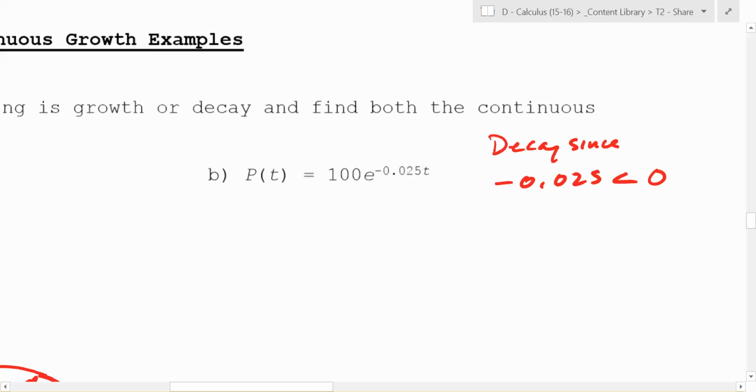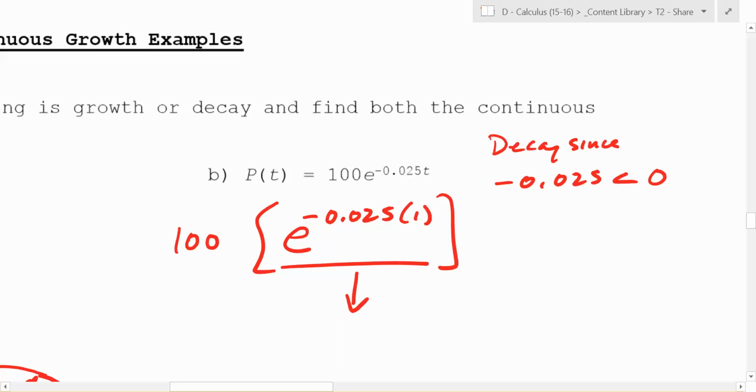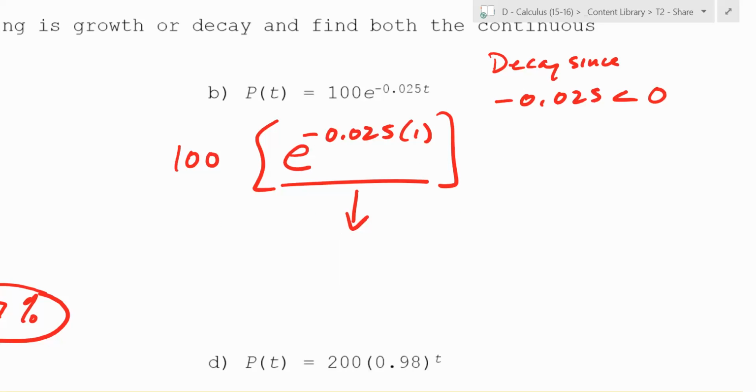So how do we go about finding the effective interest rate? What do we plug in for t? Plug in 1. So what is e to the negative 0.025 times 1? What does that come out to be? What is that? Hold on, one person, raise your hand. I'll call on you here. You got it?